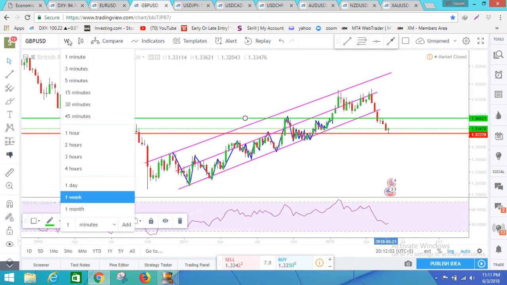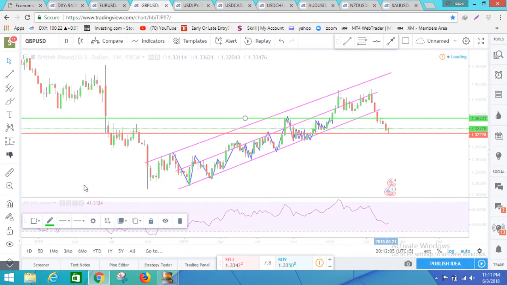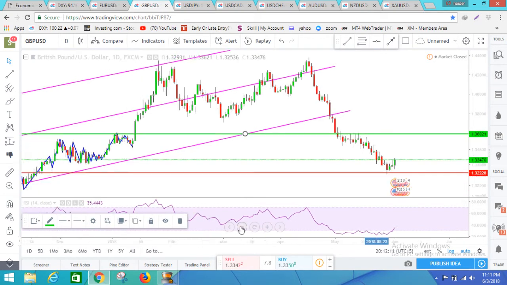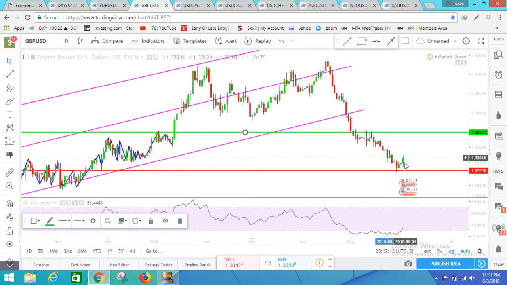We can confirm this with the daily time frame. Here it is, and you can see it's looking very good on the daily time frame. You can see it closed in a strong position, and it's heading up all the way to 1.3602. It's good if you can start Monday with a buy trade, or you can wait more for a better entry than this.